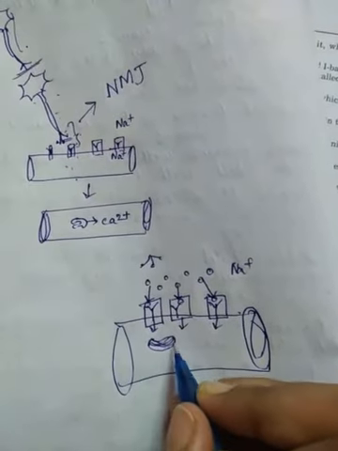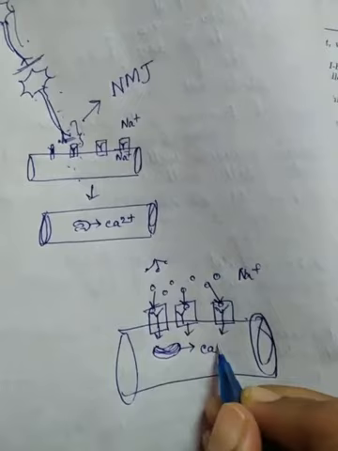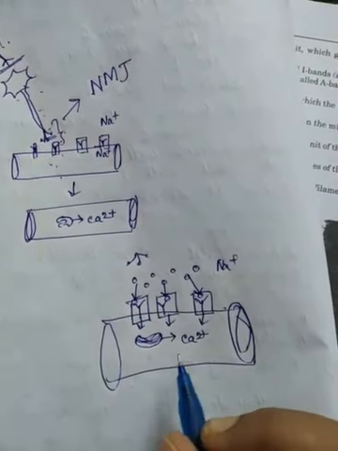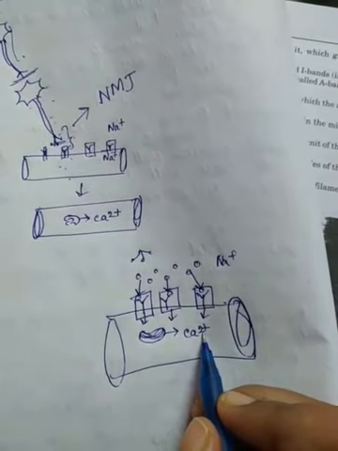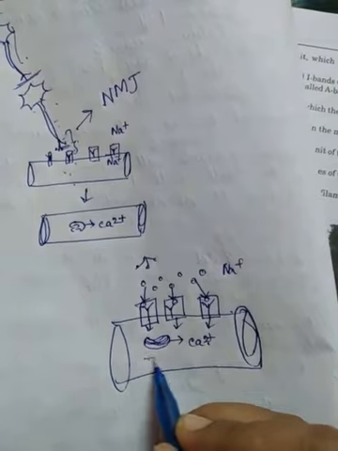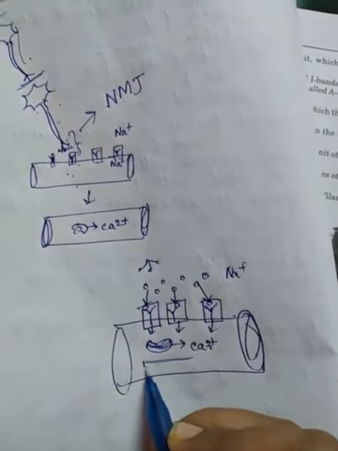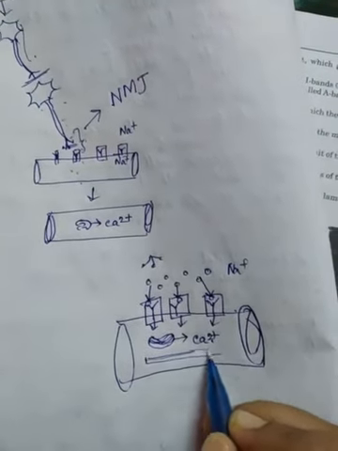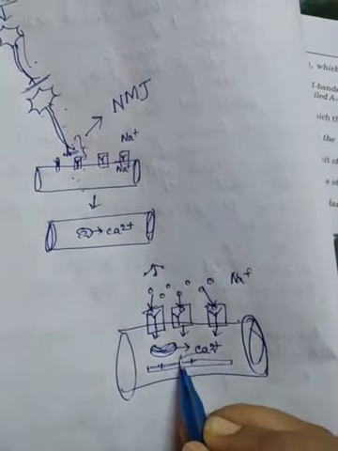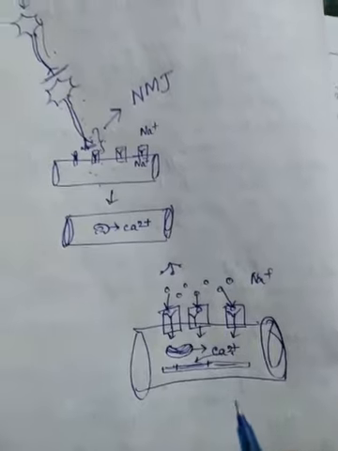This sarcoplasmic reticulum starts secreting calcium ions, and these released calcium ions now come to the sarcomere region. Suppose this is the muscle myofibril, where the sarcomeres are present. They occupy the sarcomere region of the myofibrils.